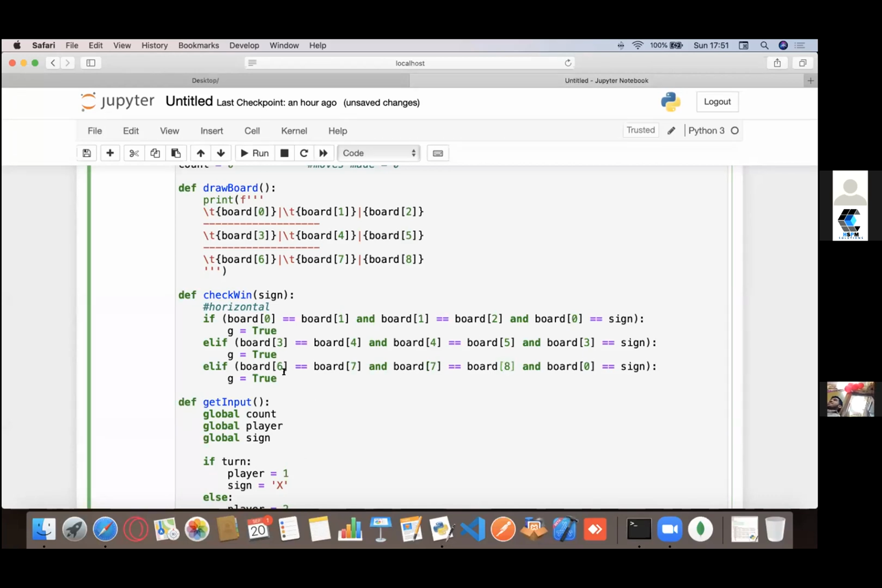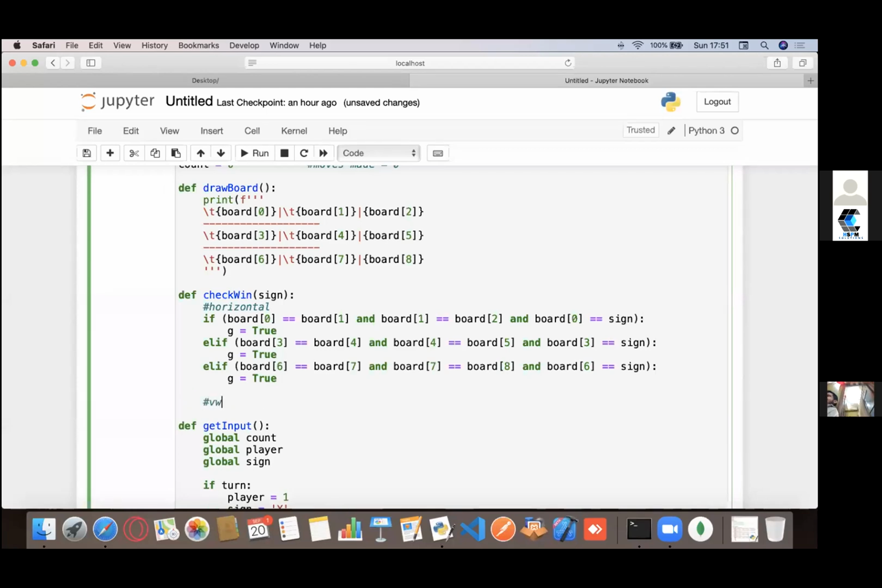Placeholder is just the name of this variable. You could have named it anything. I named it G because it doesn't actually matter. I just need to return either true or false. Right. And board of 0, not it's board of 6. The board of 6 equals to sign. So that's my first case for the horizontal one.